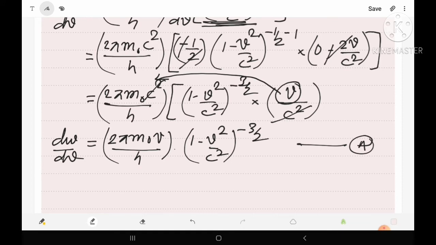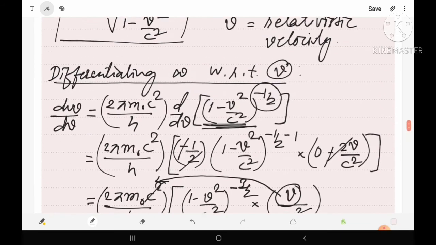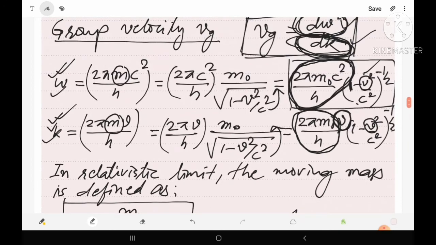Similarly, let us try to find the differentiation of k. Here we have to differentiate k with respect to v.